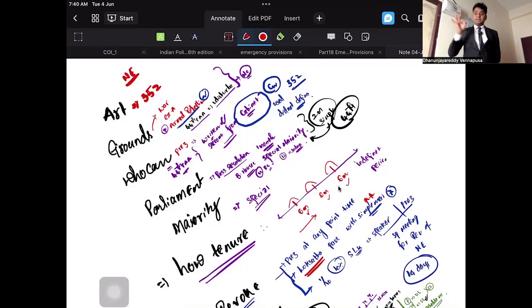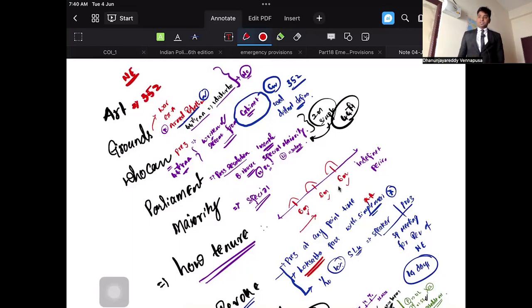Armed rebellion was replaced through the 44th Constitutional Amendment Act. Originally, it contained internal disturbance. Who can declare? President can declare. How can he declare? By getting a written recommendation from the cabinet. In the constitution, the term cabinet was used only once, that too in Article 352. However, the constitution has not defined what is cabinet. Now, how can he announce? He has to get a written recommendation from the cabinet, and parliament.